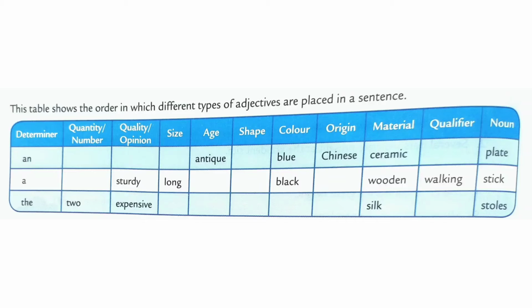This table shows the order in which different types of adjectives are placed in a sentence: determiners, quantity or number, quality or opinion, size, age, shape, color, origin, material used, qualifier, and noun.